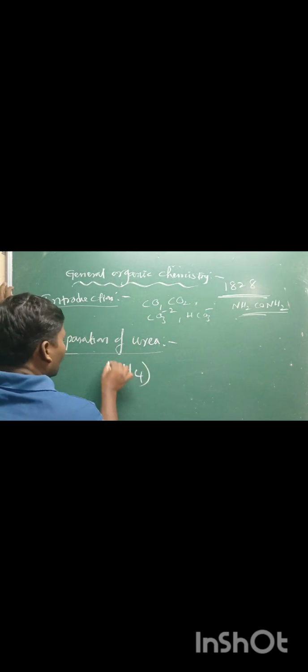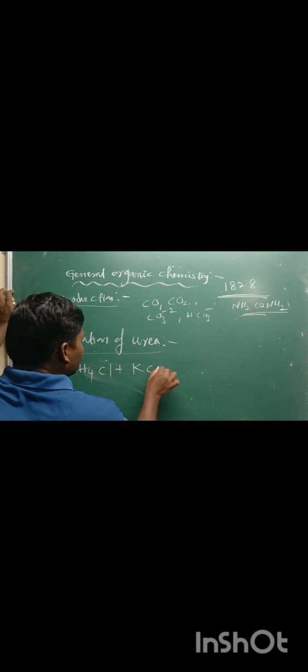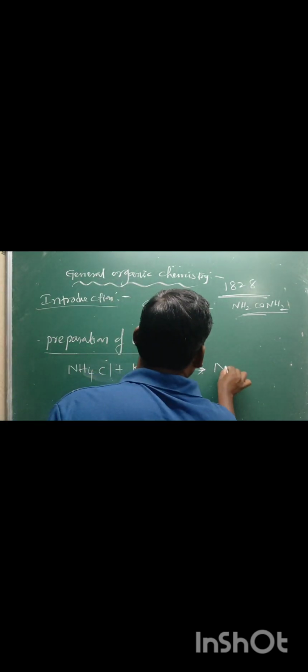How is it obtained? The mixture of ammonium chloride and potassium cyanate produces ammonium cyanate and potassium chloride.